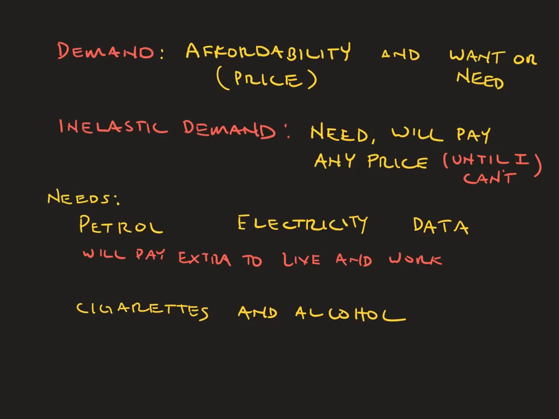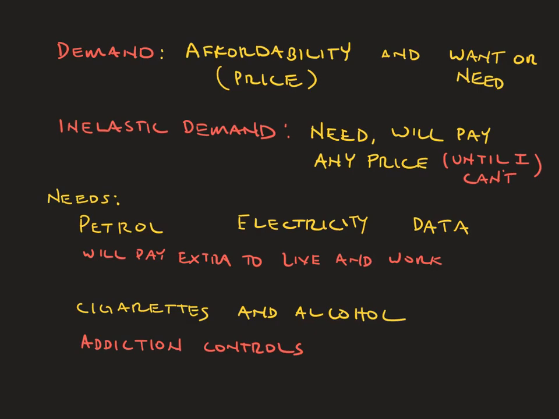There's also another category of product, and it often relates to the fringes of the economy, including the black market, where there are things that people need and will pay for no matter what they cost, usually because they are addicted. Cigarettes are the most obvious example of this.